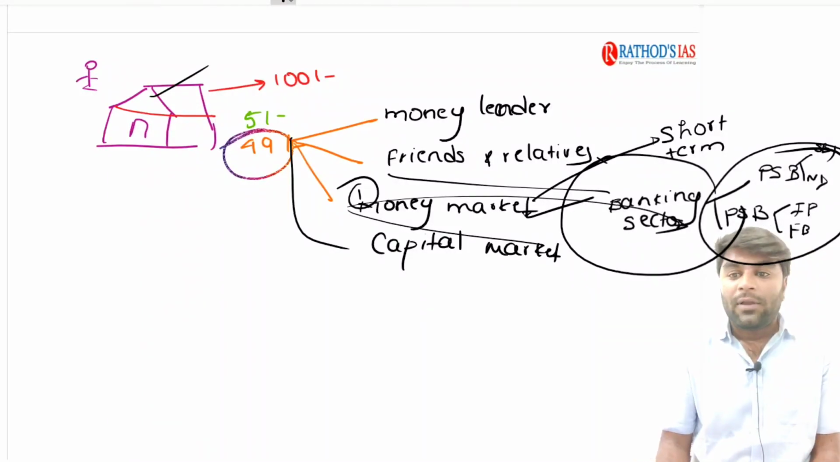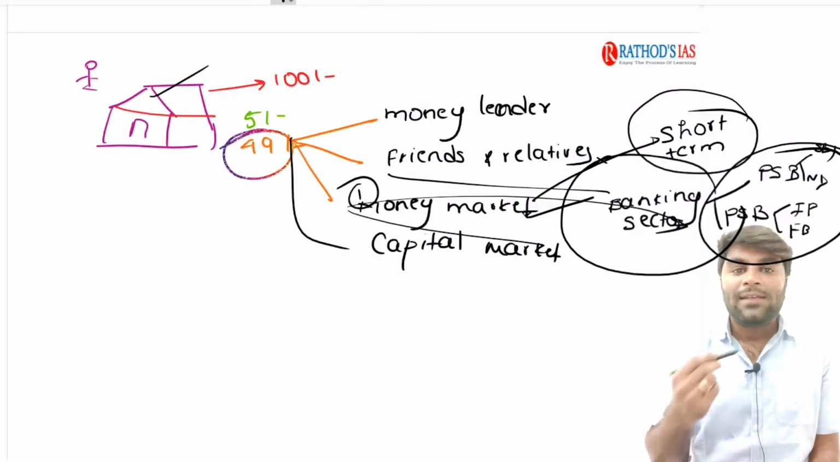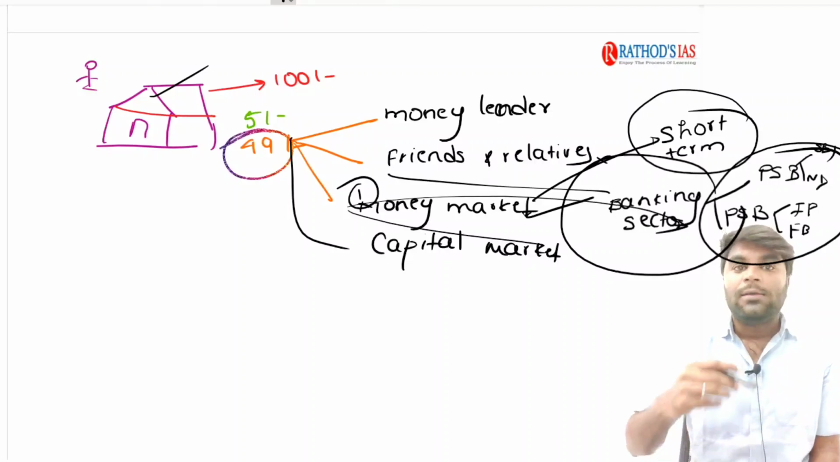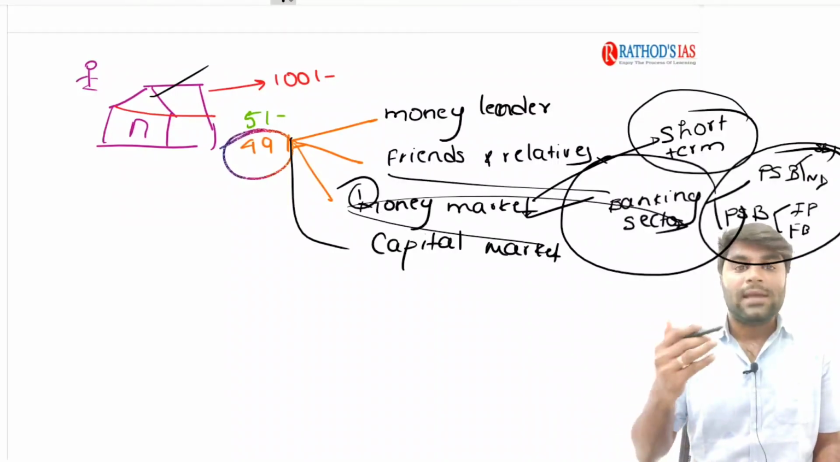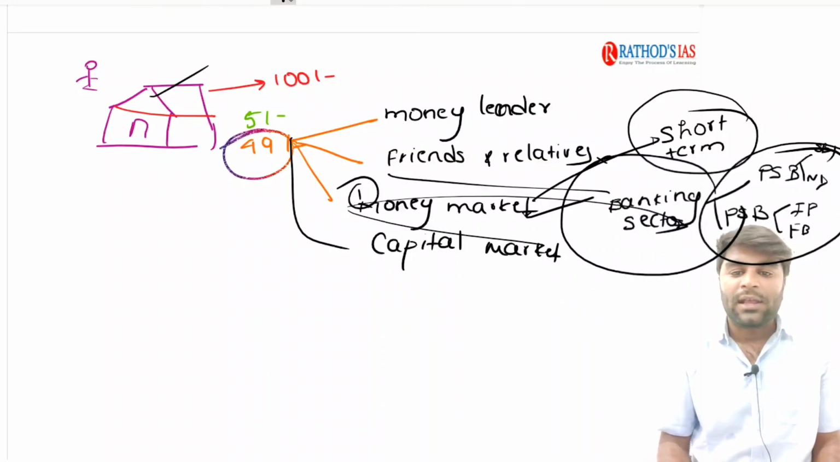So, a money market is a group of financial institutions where the borrowing and lending activities take place for a short-term period, say less than 3 years. Next, we have the next important item, the capital market.